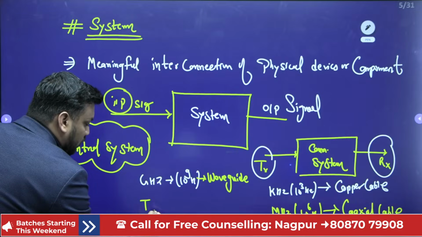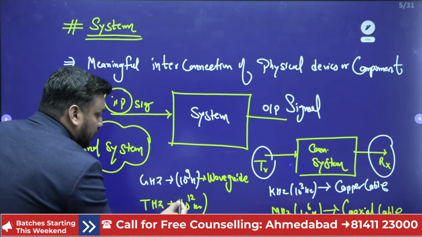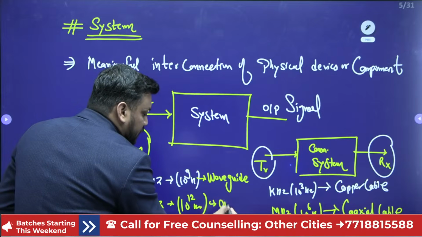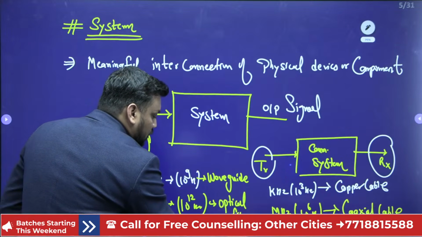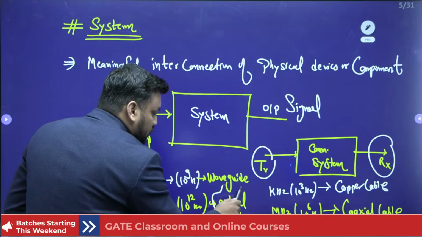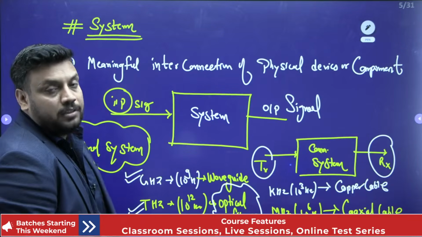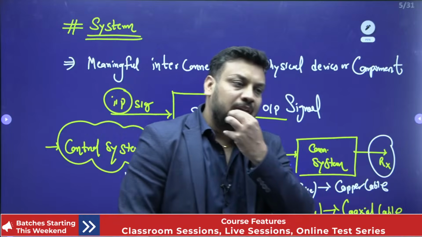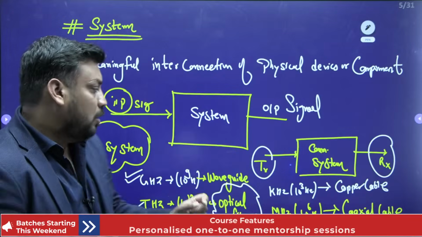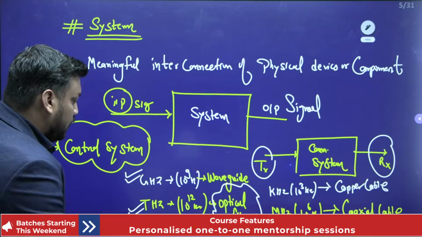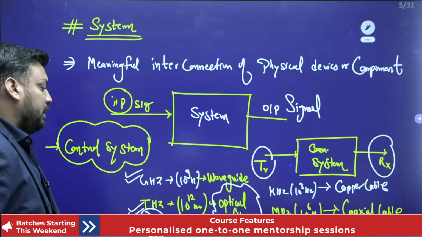If I talk about the terahertz, that is 10 to the power 12 hertz, then we have optical fiber, which was recently added to the instrumentation branch in the GATE syllabus. Generally, students studied optical fiber in physics, in 11th, 12th, and also in the first year. It is based on the principle of total internal reflection, TIR.